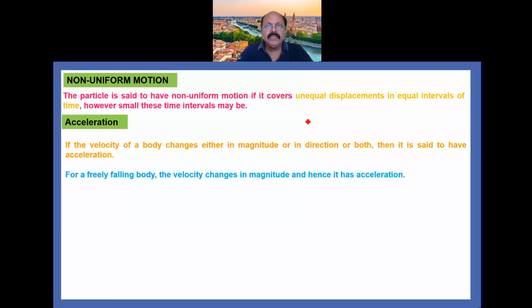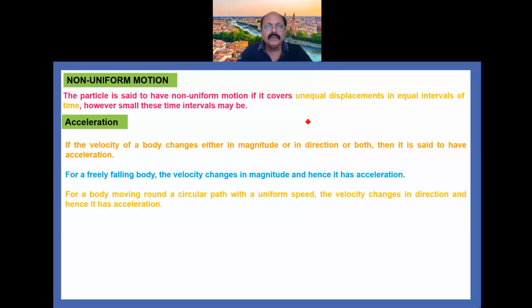For example, for a freely falling body, the velocity changes in magnitude and hence it has acceleration. Another example, for a body moving round a circular path with uniform speed, the velocity changes in direction and hence it has acceleration.